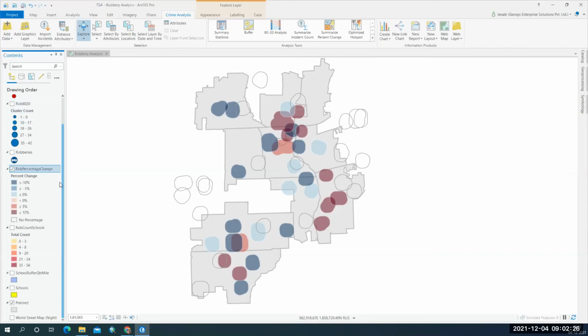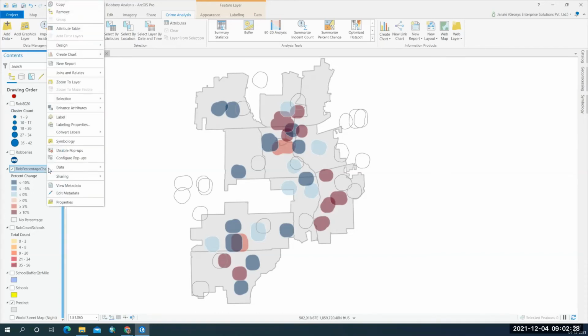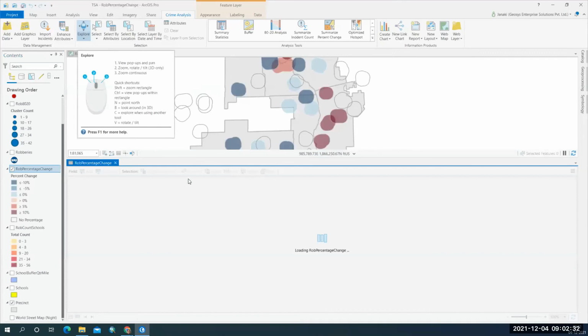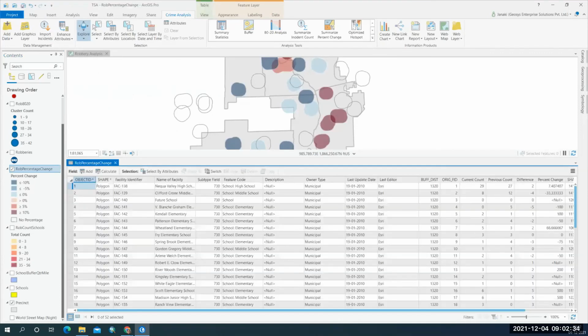Okay, so if you want to open the attribute information of it, and if you want to see, so here we have the facility ID, and then we have the facility name, and then whether it is a school, high school, elementary school, middle school.